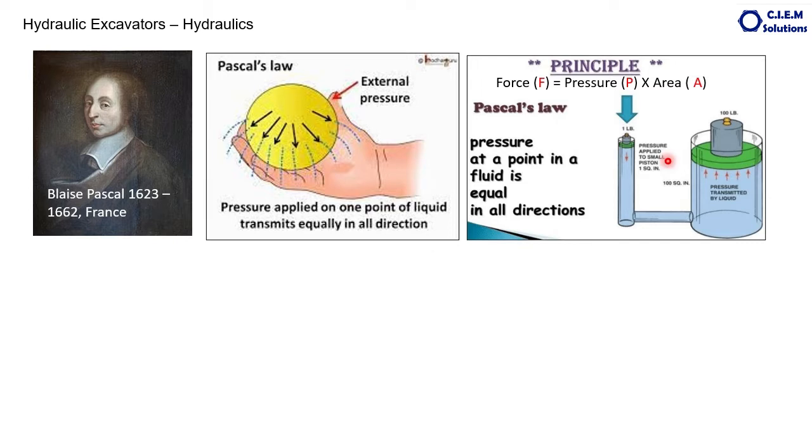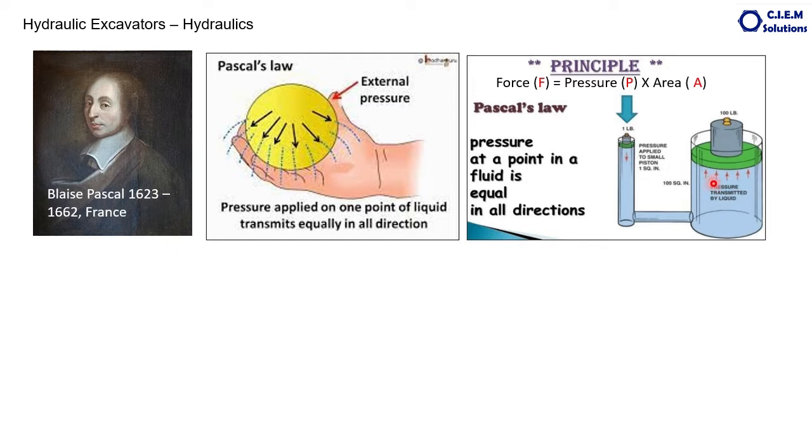This is the example. Suppose let us take two cylinders, one with narrow diameter, the other with the larger diameter. Both are connected through a common tube and filled with liquid or water. Suppose in the smaller diameter barrel, a 1 square inch piston is available here.